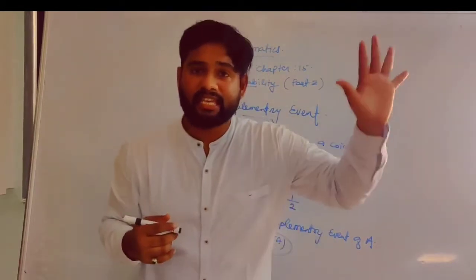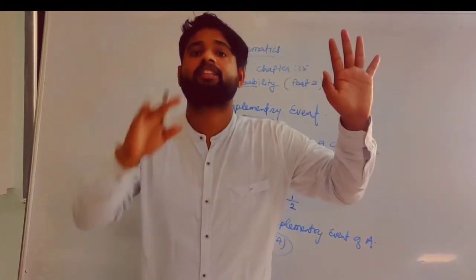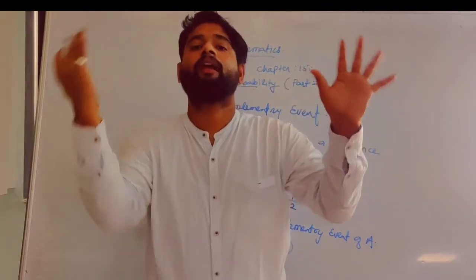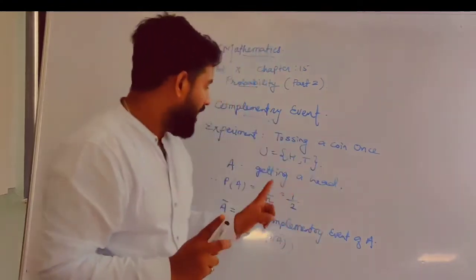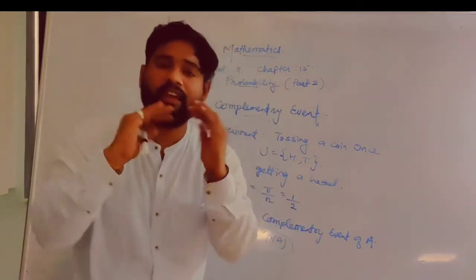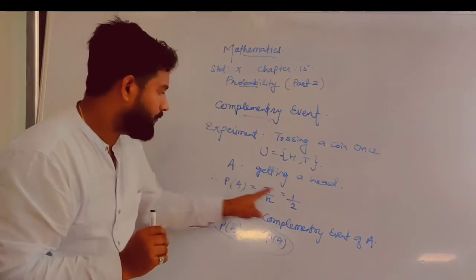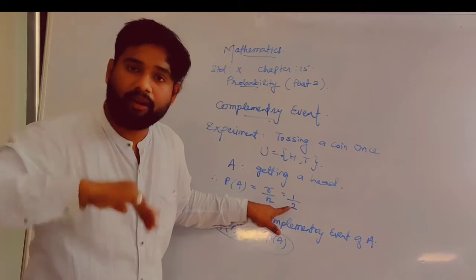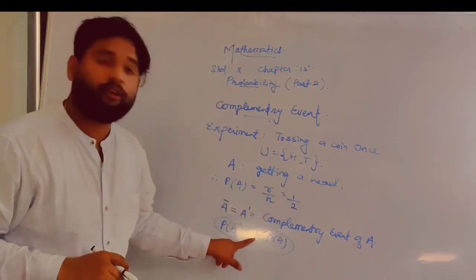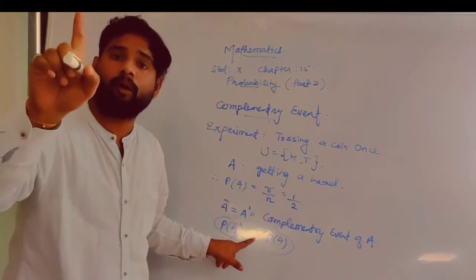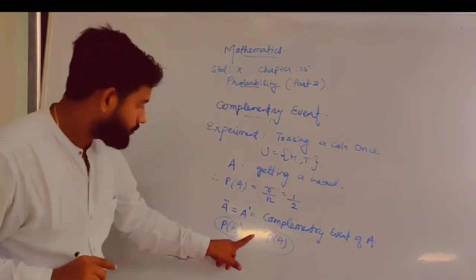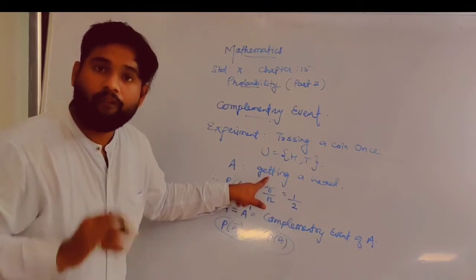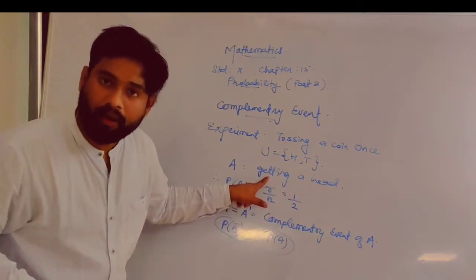Simply, if an answer is yes, its complementary will be no. If you have the answer of any event, like P of A, and you want to find its complementary probability, you have to subtract from the total probability. What is the total probability? It is always equal to 1. From 1, subtract the probability of the event whose complementary you want to find. Are you getting my point?